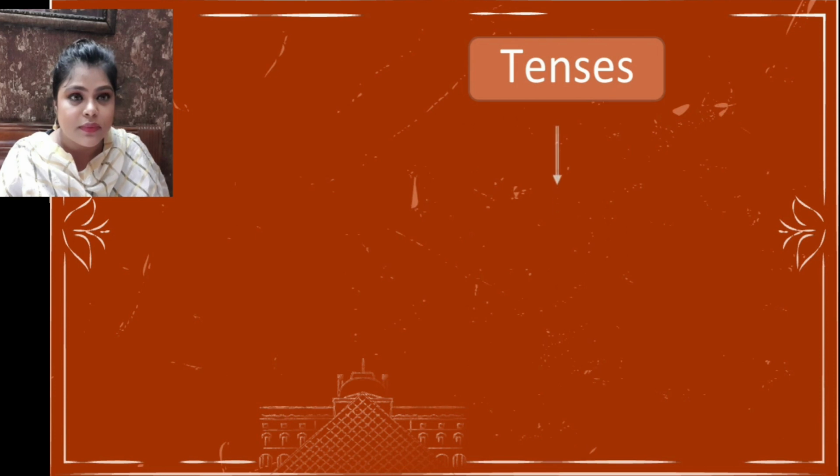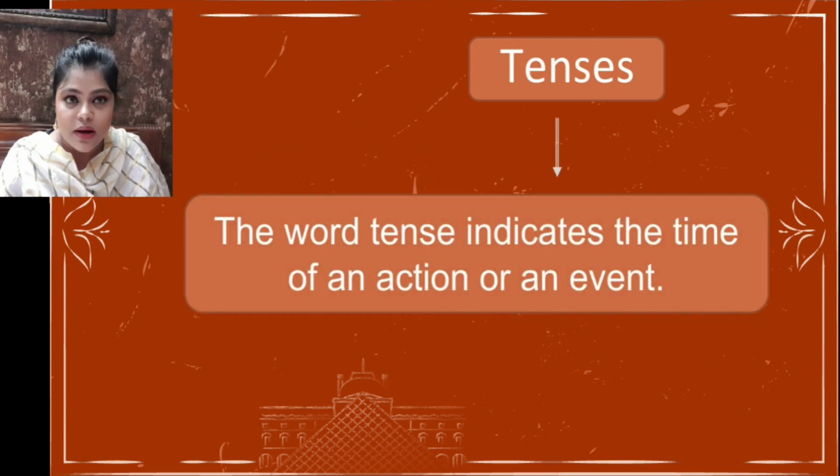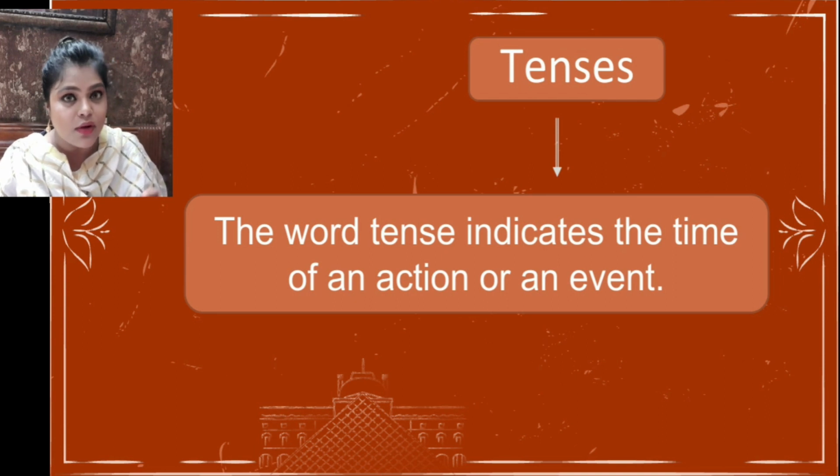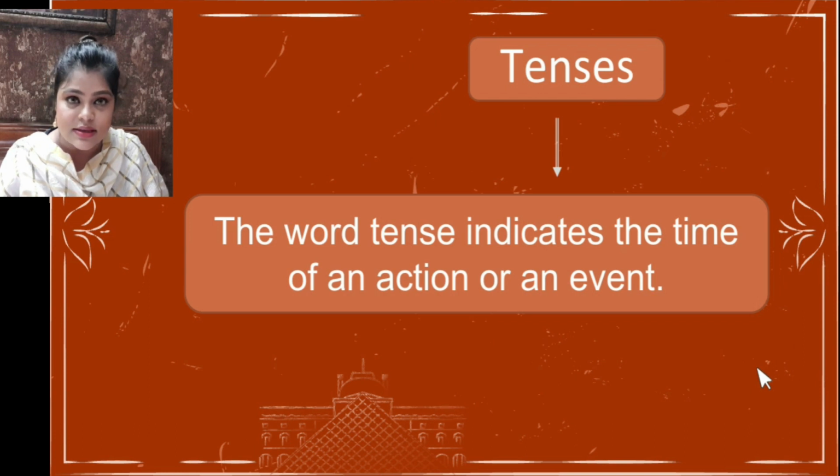Tenses. The word tense indicates the time of an action or an event. That means it refers to the time of an action or an event, or we can say when something happens. Time. Okay, we're talking about time here. Now, let's see the classification of tenses.